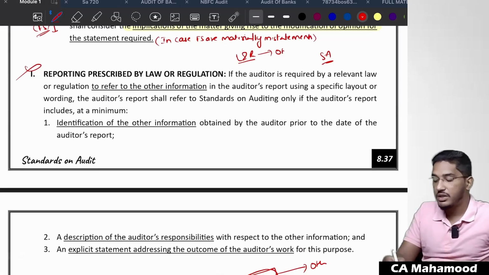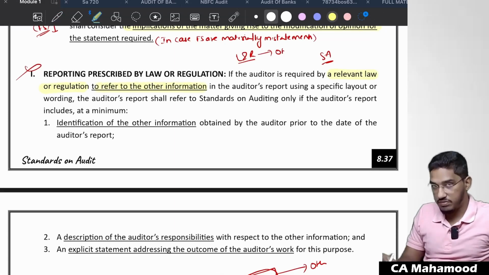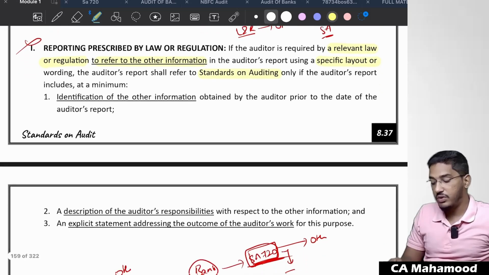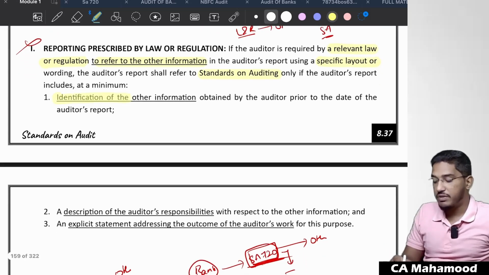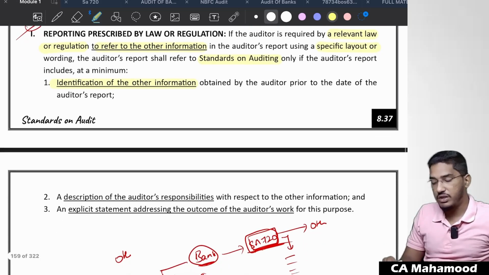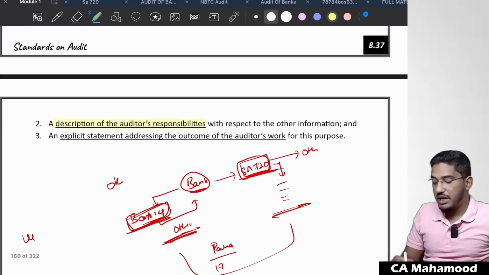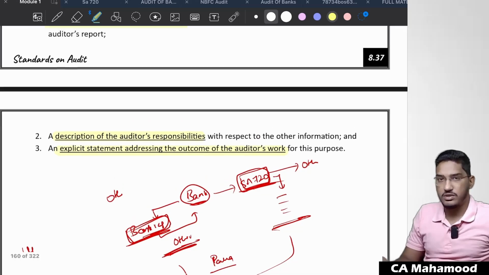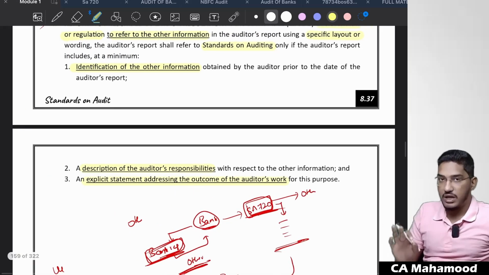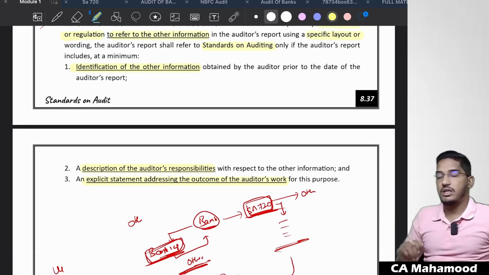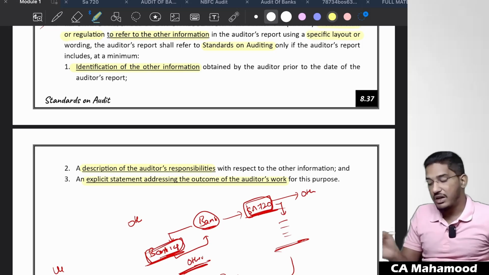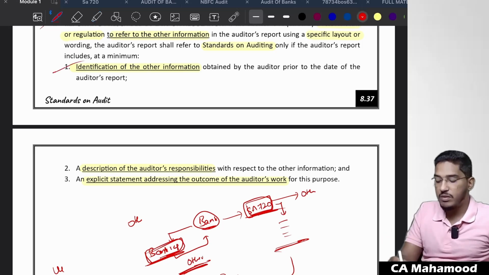If I summarize it here: if the auditor is required by relevant law or regulation to refer to the other information in the auditor's report using a specified layout or wording, the auditor's report shall refer to the Standards on Auditing only if the auditor's report includes, at minimum, identification of other information obtained by the auditor prior to the date of the auditor's report, a description of the auditor's responsibilities with respect to other information, and an explicit statement addressing the outcome of the auditor's work. Nothing but, if you are required to report something on other information as per law and regulation, you can refer to the Standards on Auditing only when the requirements of the standards are met.